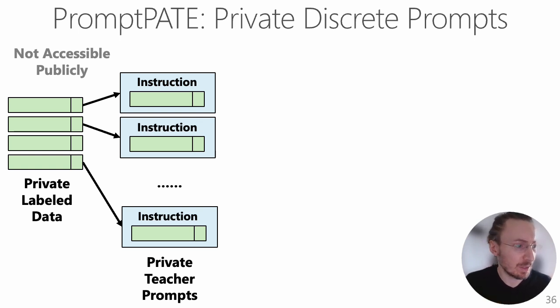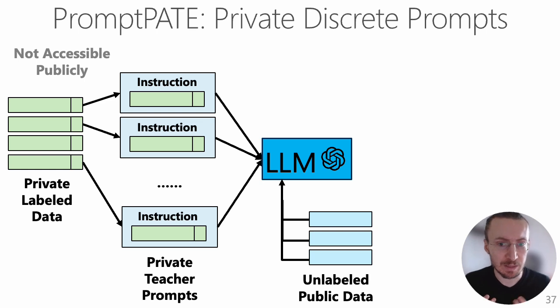So this blue rectangle represents our prompt template with an instruction saying what kind of task we want to solve, and here the green rectangle inside is some example with potential label. So once we have these teacher prompts, then we use unlabeled public data to query the LLM with the private teacher prompts. So the private teachers are used to label this public data. So how do we do that?